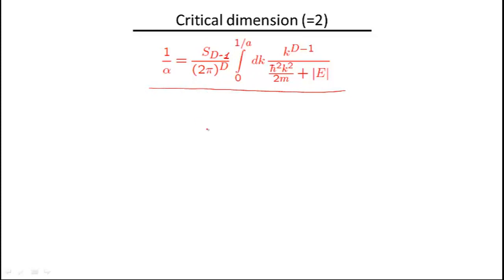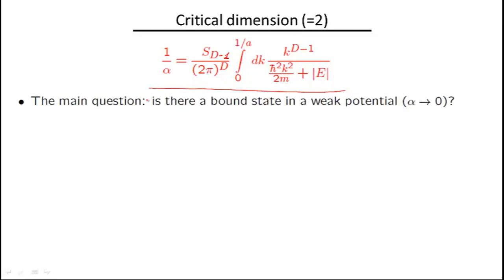So here there are no more angular components of the wave vector. There is just one integral involved, and we cut it off at 1 over a. And also modified it a little bit, so there is 1 over alpha. It's not a, it's alpha, it's the strength of the potential in the left-hand side. So again, the main question we've been asking is whether there is a bound state in a weak potential, that is, in a potential where alpha goes to 0, and therefore 1 over alpha goes to infinity. And so the question that we're now asking is whether we can find a solution to this equation when the left-hand side is very large.